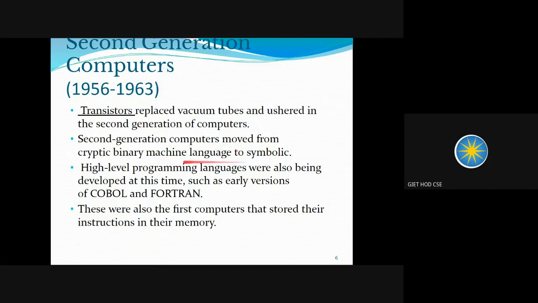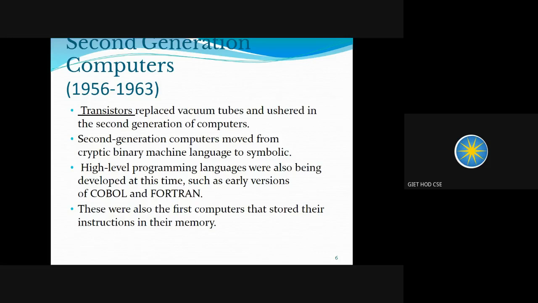This second generation computer moved from cryptic binary machine language to symbolic. We have already discussed that first generation computers were understanding only machine language, that is, they understood only 0 and 1. But these second generation computers understand symbolic language. Certain symbols are being understood.